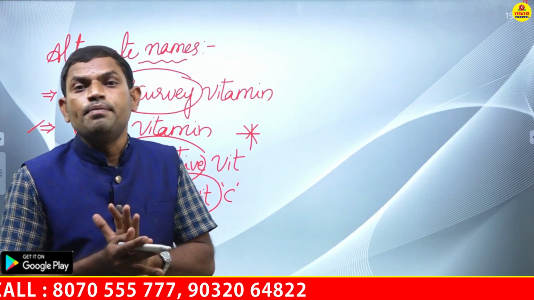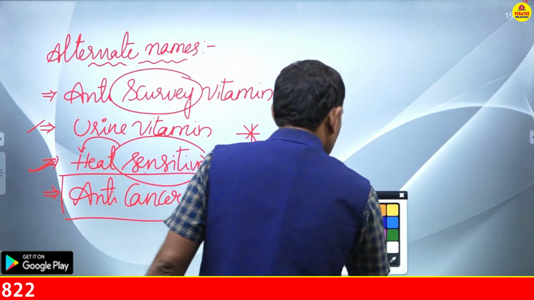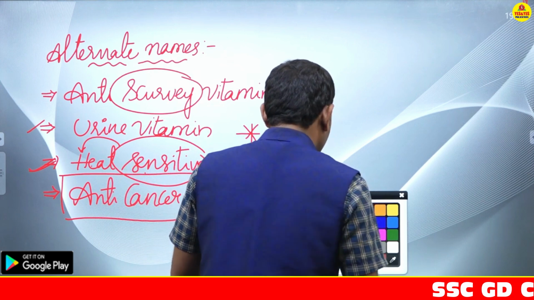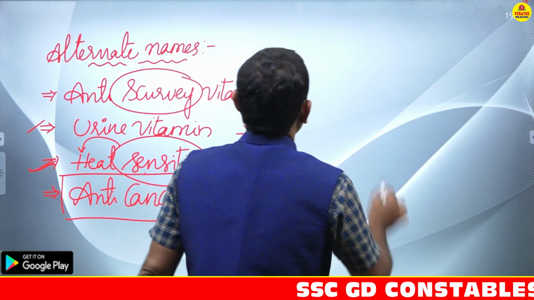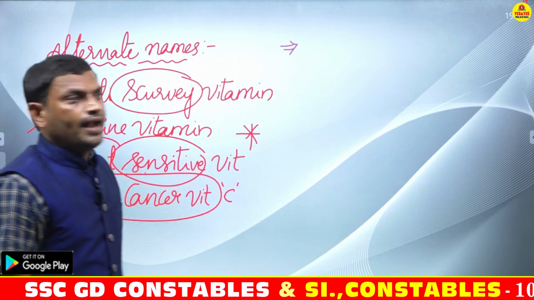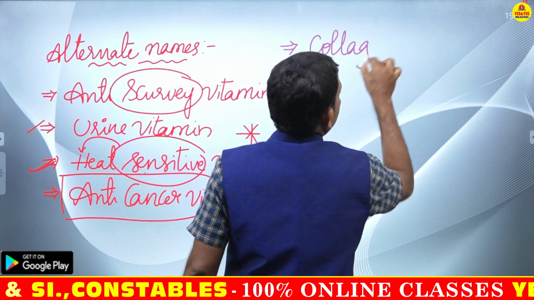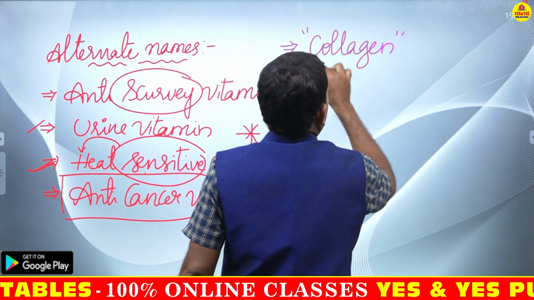Then what is the role played by vitamin C in our body? One of the important roles played by vitamin C in our body is that vitamin C is required for the synthesis of an important protein called collagen.